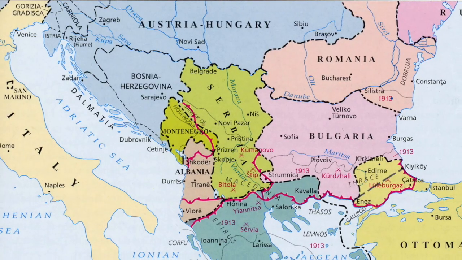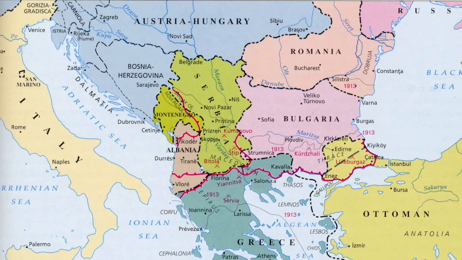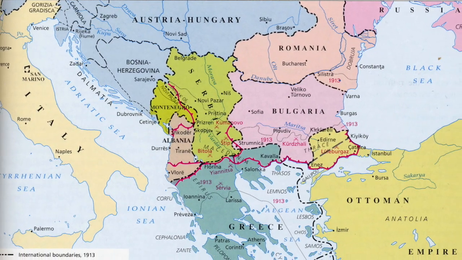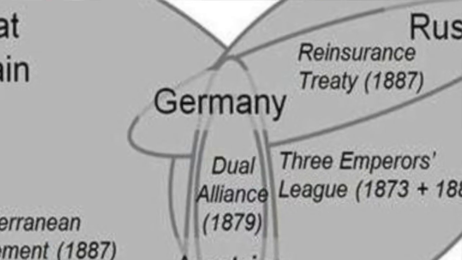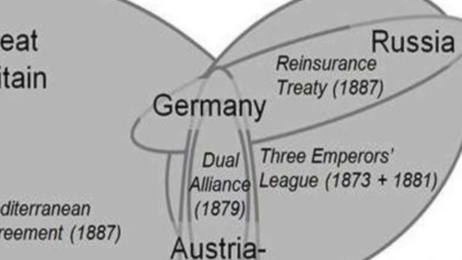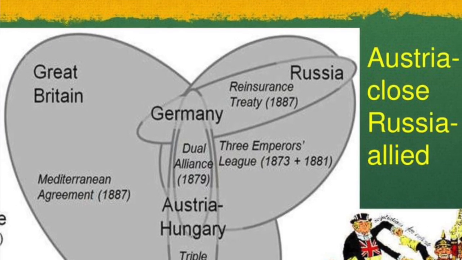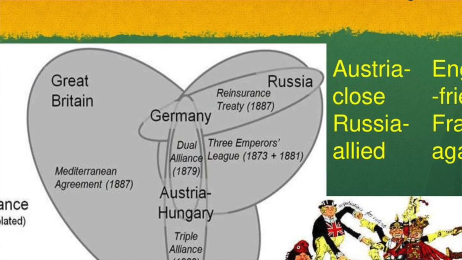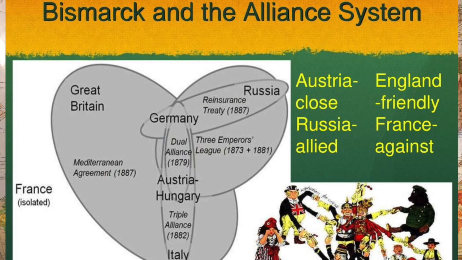The Balkans region was complicated too, because different countries had interests there. The most powerful ones were two empires, the Russian and the Austro-Hungarian Empire. To avoid a war, and because Bismarck feared that a hostile combination of Austria, France and Russia would crush Germany, he created his series of alliances called the Bismarckian Alliance System.